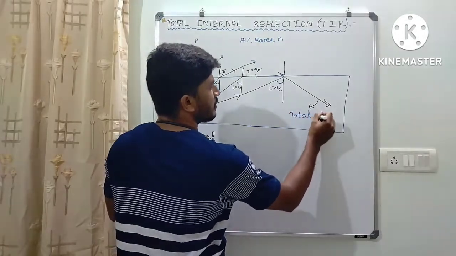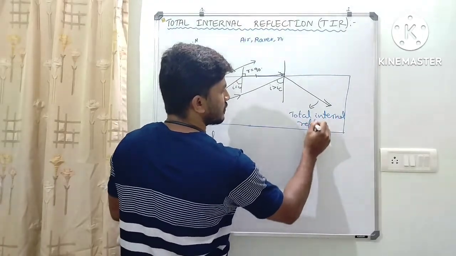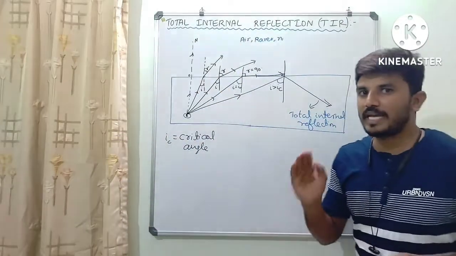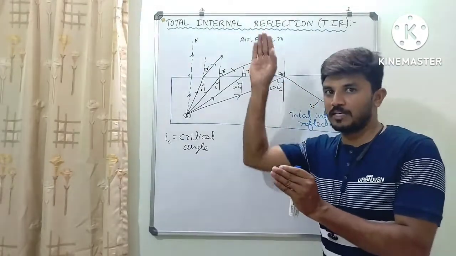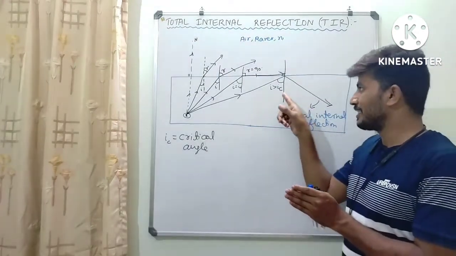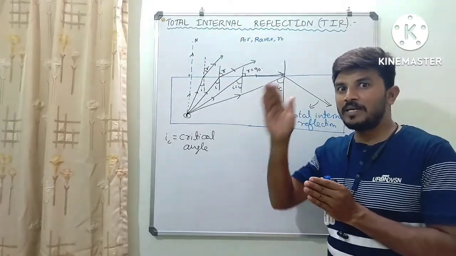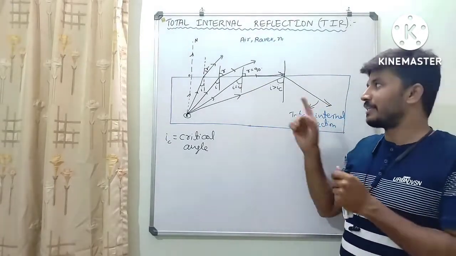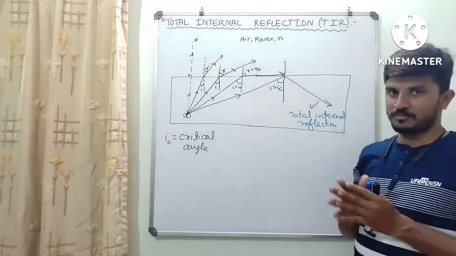Total internal reflection means that for a light ray moving from denser medium to rarer medium, when the angle of incidence is greater than the critical angle, the light ray completely gets reflected into the same denser medium, and that is called total internal reflection.